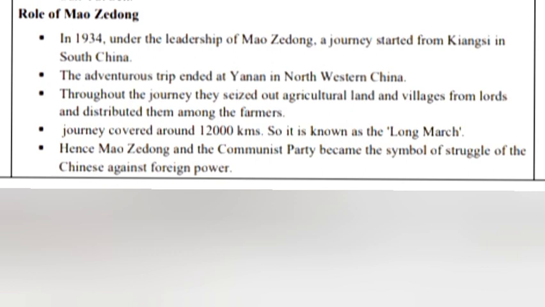Role of Mao Zedong. In 1934, under the leadership of Mao Zedong, a journey started from Jiangxi in South China. The adventurous trip ended at Yan'an in northwestern China. Throughout the journey, they seized agricultural land and villages from lords and distributed them among the farmers. The journey covered around 12,000 kilometers, so it is known as the Long March. Hence, Mao Zedong and the Communist Party became the symbol of struggle of the Chinese against foreign power.